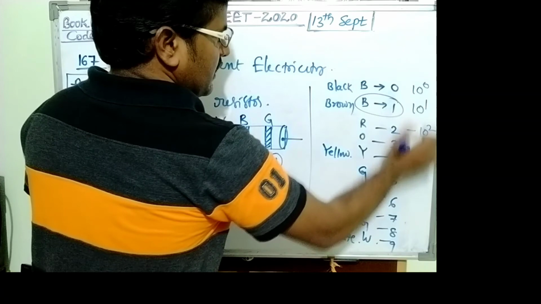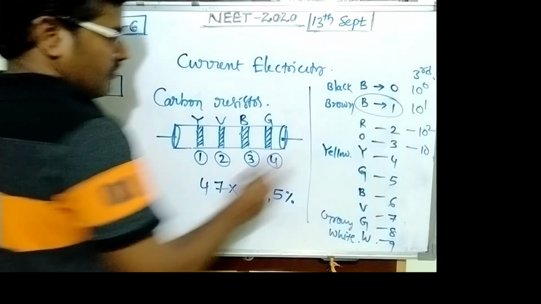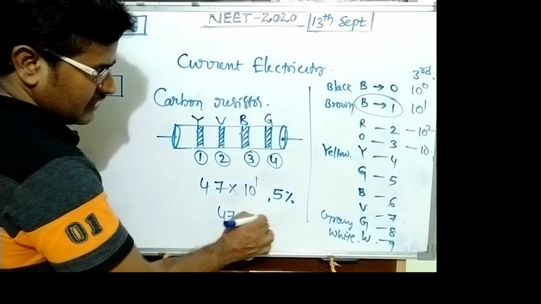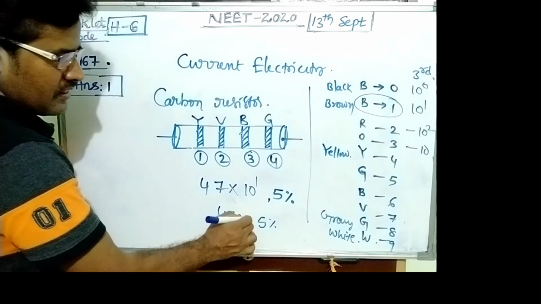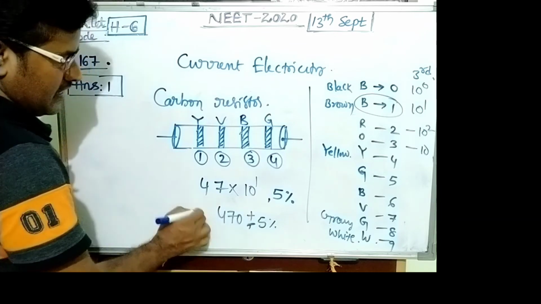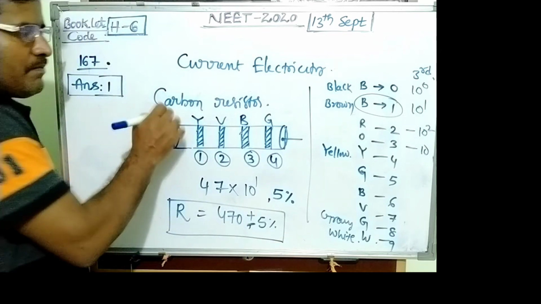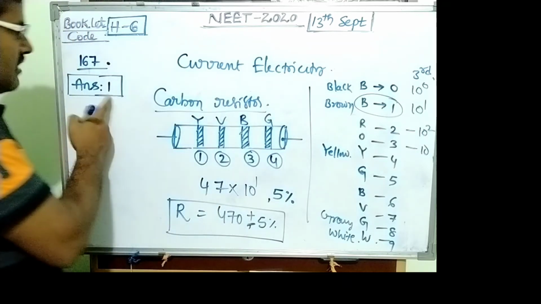So this is the third color, 10 power 1. That means resistance is 470 plus or minus 5% error. This is the resistance of the artificial resistor, or carbon resistor. Simple question, answer becomes 1.